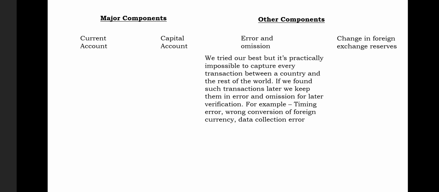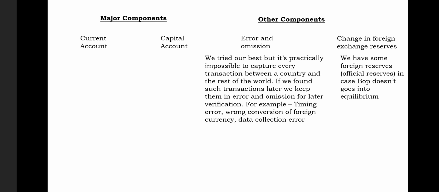See, we have one more item, that is change in foreign exchange reserves. We have some foreign reserves, or official reserves. RBI always maintains some official reserves so that in case the balance of payment faces a problem, or it doesn't match or doesn't come to zero, the Government of India or RBI can use the official reserves to balance the balance of payment.